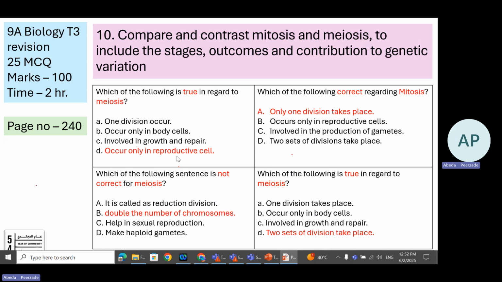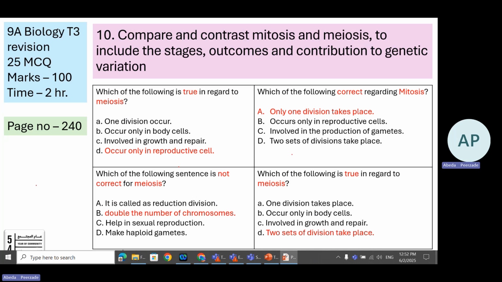Occurs only in the reproductive cell. Not correct about meiosis: it doesn't double the number of chromosomes. Rather, it reduces it to half. Correct regarding mitosis.